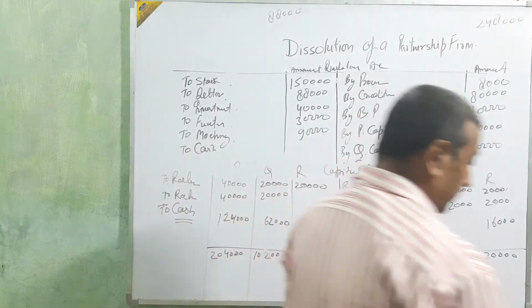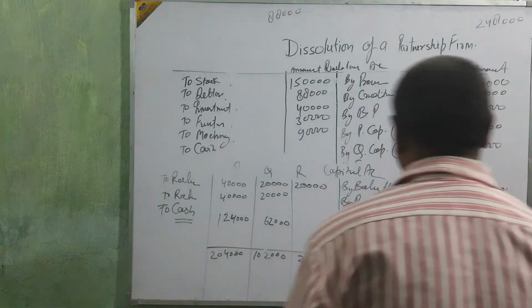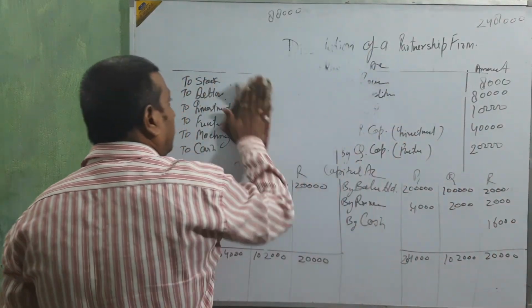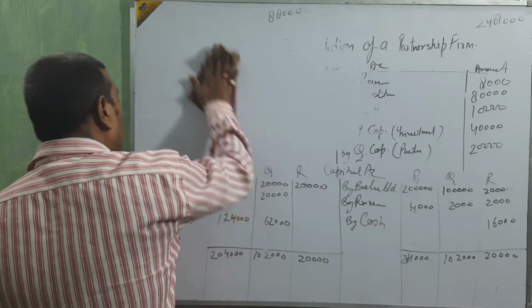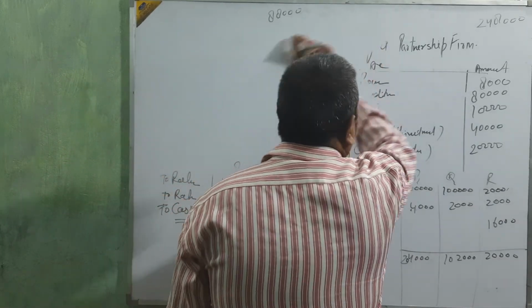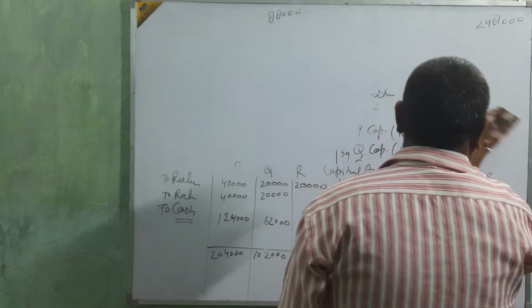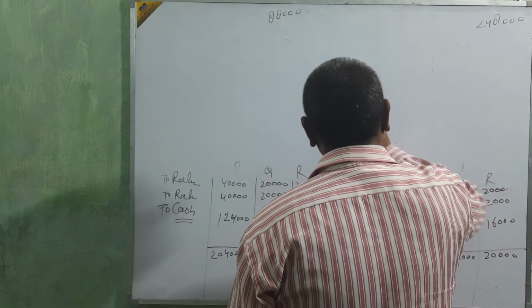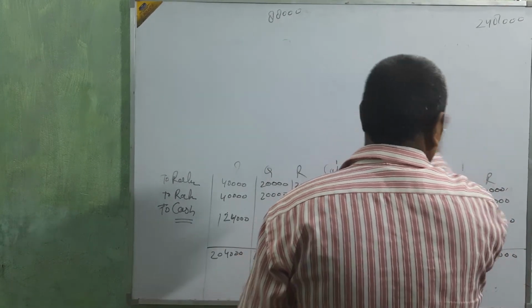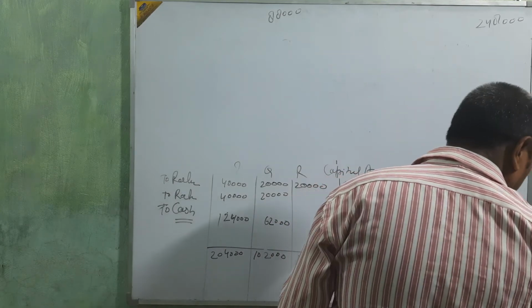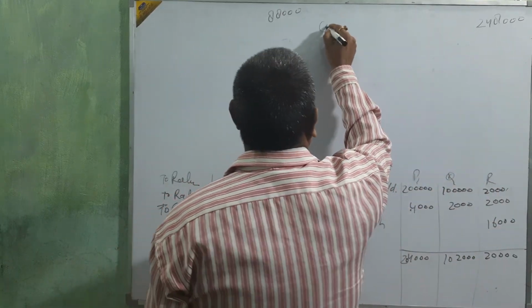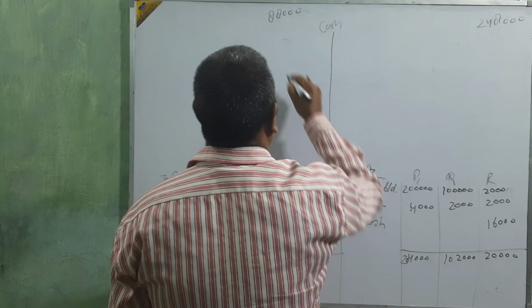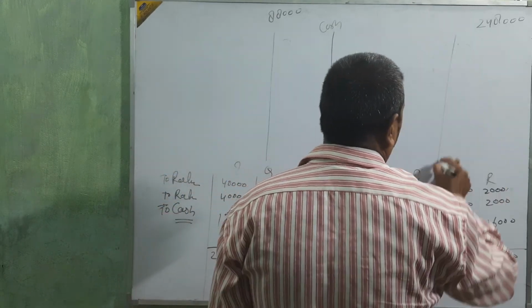After that we are going to make the cash account. Just see how we are going to make the cash account also. Capital is clear. What change is coming? The only change is that we are going to show the balancing amount as cash, beta. Now just see all the cash in your question and put it here. That is very easy.